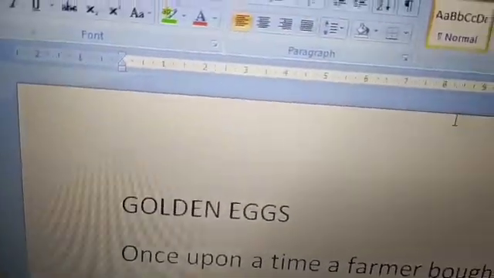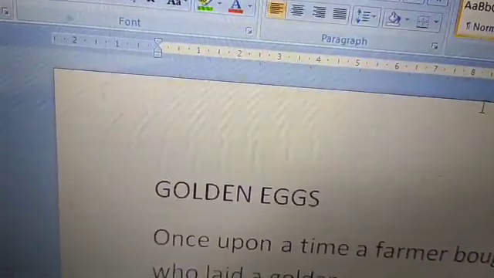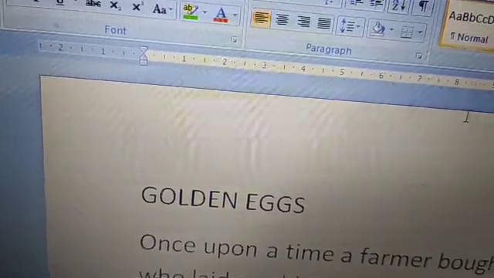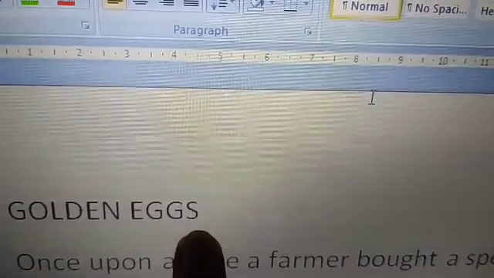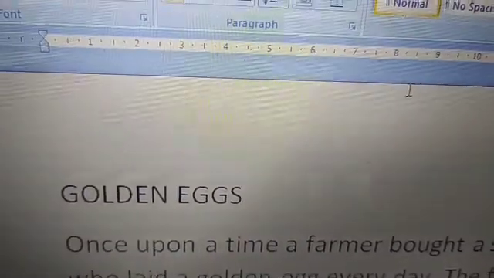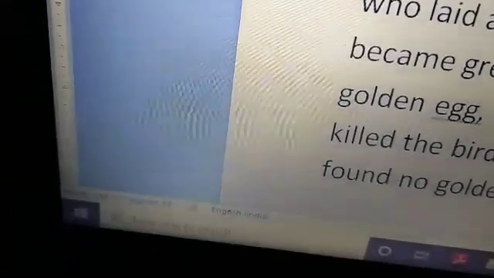Okay, this is the document area where we type. Here we do typing. So this is called the document area, and this blinking line is called the cursor. You already know this. And at the bottom of this window there is a status bar. Here you can see page 1 of 1, number of words 57, language English.